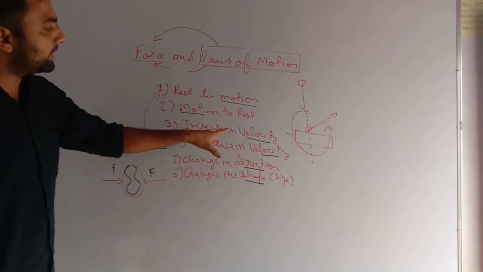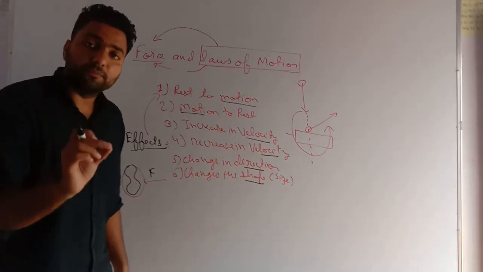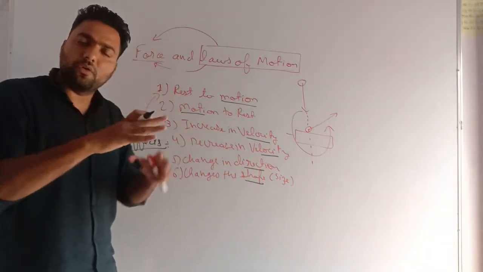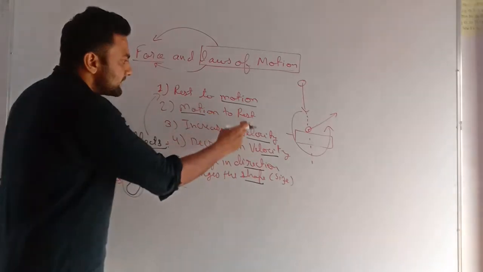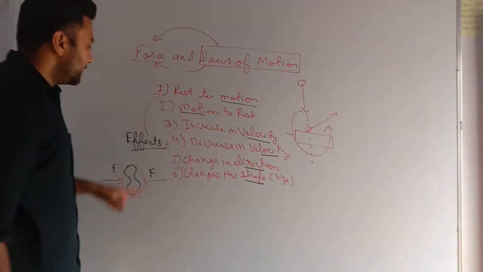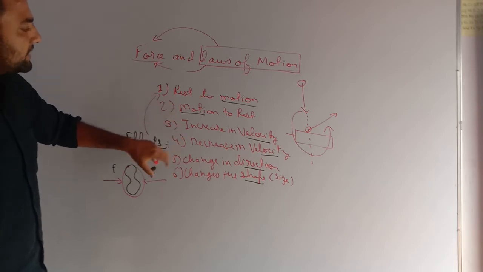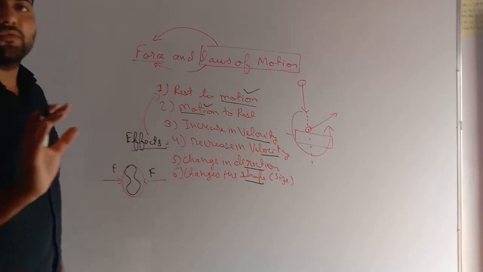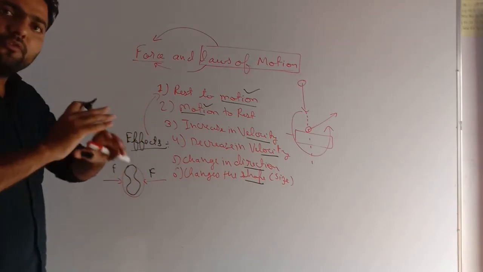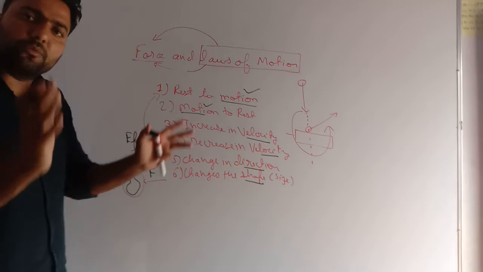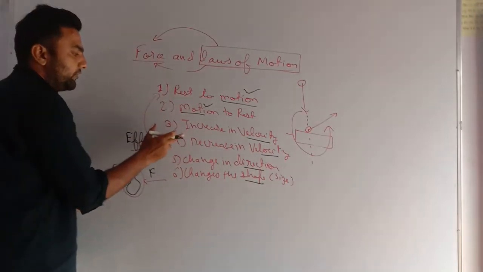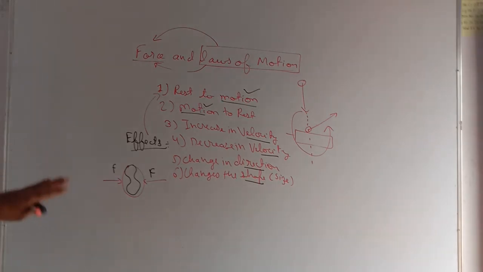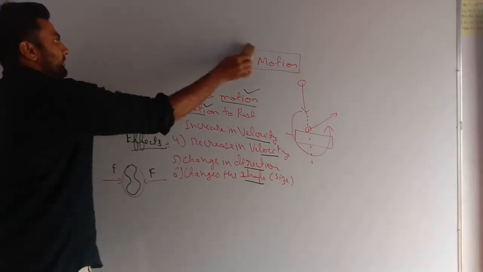These terms are all directly or indirectly related to motion. In the motion chapter we studied velocity, rest, motion, acceleration, and all these things are related to motion. You can see that these effects are all somehow related to motion. So what is a force? It is a push or a pull, and whenever force is applied on any body or object, we can see these effects. Now we need to understand what is a balanced and what is an unbalanced force.